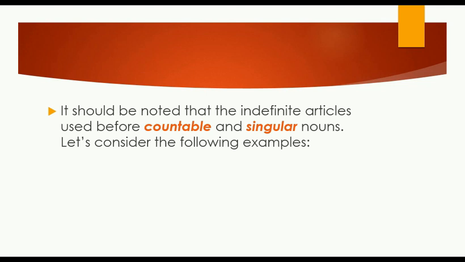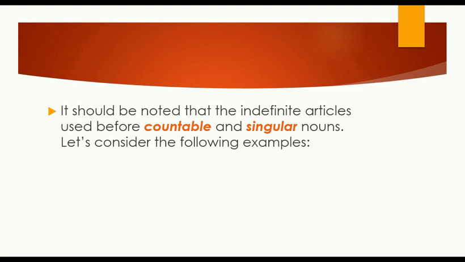What is a countable noun? A countable noun is a noun that we can count. For example, an apple. I can say 1 apple, 2 apples, 3 apples, 4 apples, and etc.